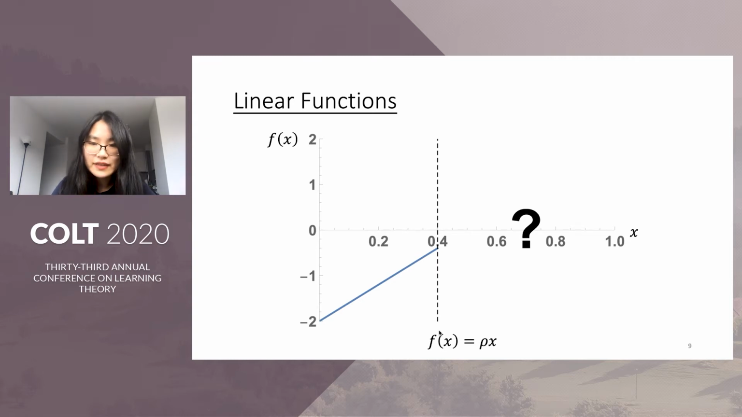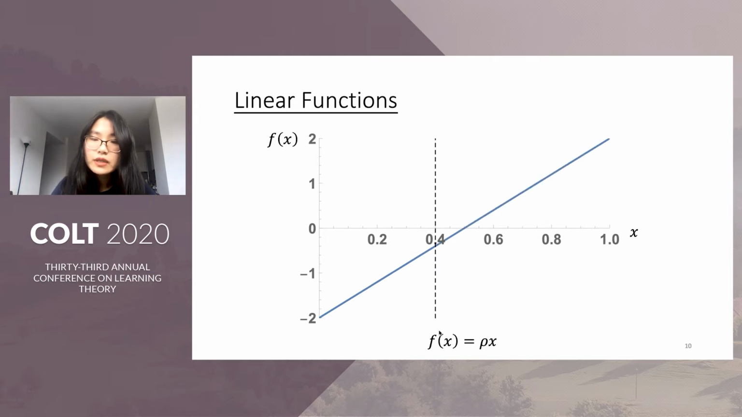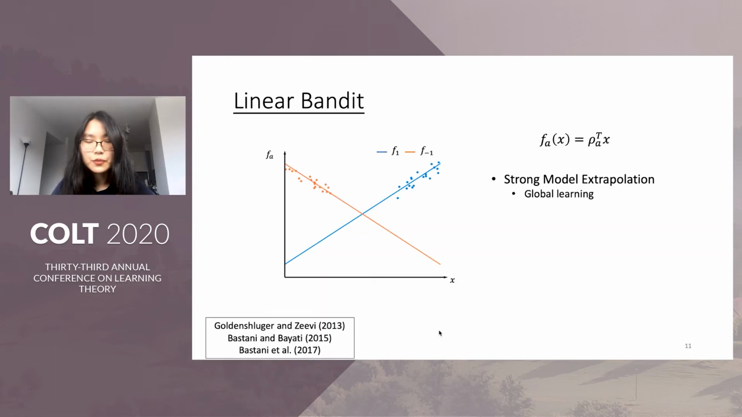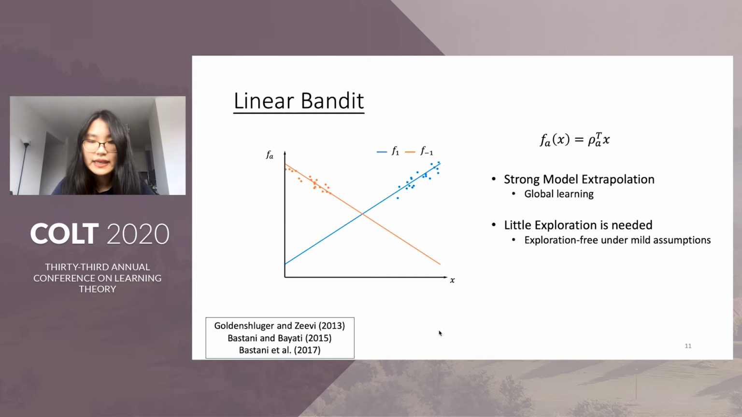Suppose I tell you that f is a linear function in X, but I only have observations up to 0.4. How does f look like on the rest of the support? Well, we know it goes straight to the very end of the support because it's linear. In contextual bandit, many papers assume f functions are linear functions of context X. Linear model allows strong model extrapolation and enables global learning. Consequently, little exploration is needed, and it has been shown that greedy algorithm can be rate optimal under mild assumptions.